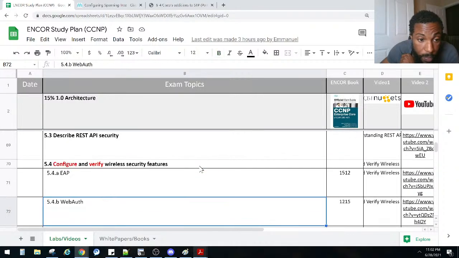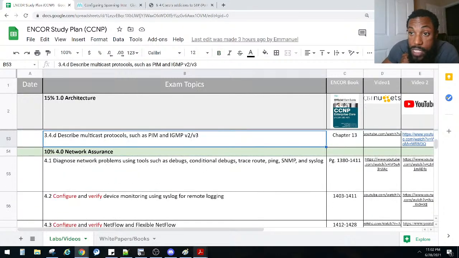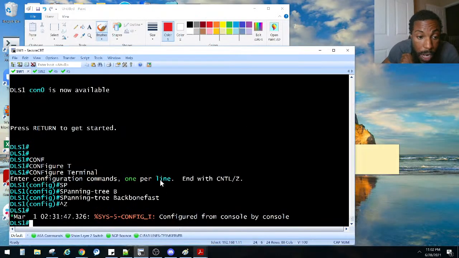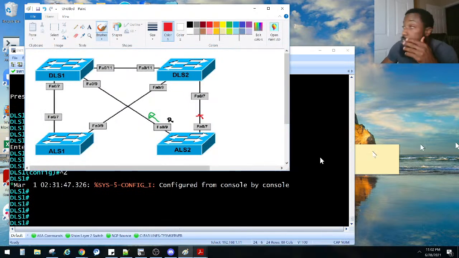Nothing else in here. But we're doing some spanning tree stuff in here and VTP stuff. So I definitely got to do another lab on this right here. What else we got? We got like one more feature here.